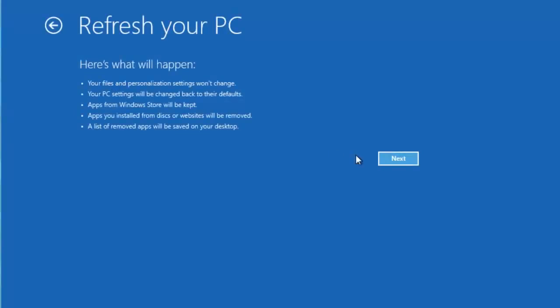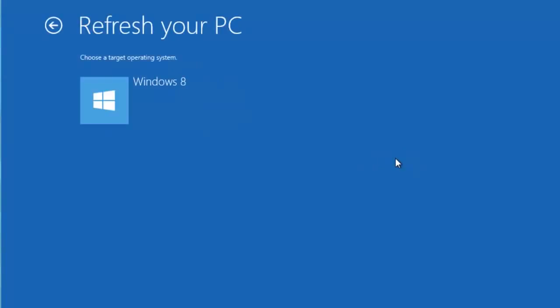Just as when you run Refresh from within Windows, a quick summary of the changes that are about to be made appears. Click on Next to proceed. Select the target operating system. There will probably be only one option at this point. Click on it and then click on Refresh.